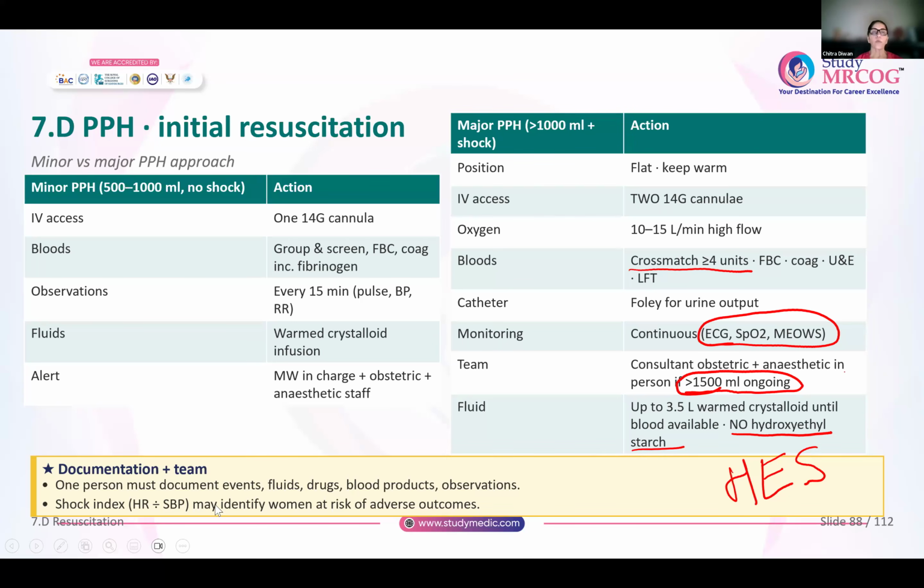And you will also try to calculate the shock index. So the heart rate of the woman divided by the systolic blood pressure. It might identify women at risk of adverse outcomes. Of course, this is not something that is given in the guideline. It is not mentioned in the Green Top guideline.